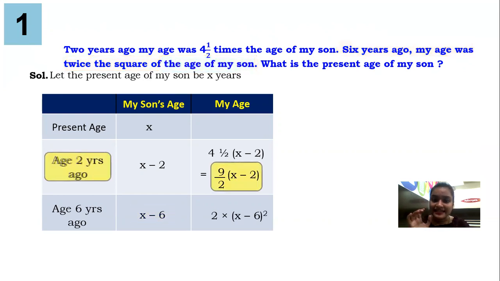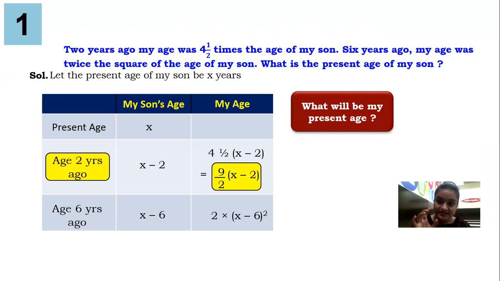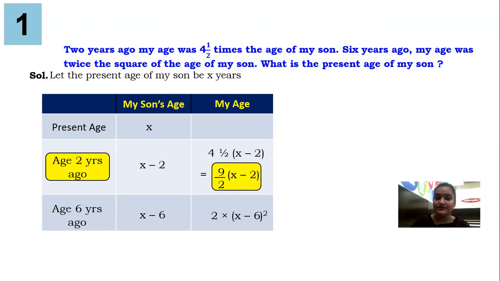Now guys, let's understand the concept. For example, 2 years ago, if my age is 60, today it is 62 because it is 60 plus 2. If 6 years ago my age is 56, today it will be 56 plus 6, that is 62. Guys, 2 years ago, 6 years ago, both are related to my age, right? So the answer will be the same. It is related to me. For example, it can't be 2 years ago I was 40, 6 years ago I was 100. No, it is related to me, so it will be the same.